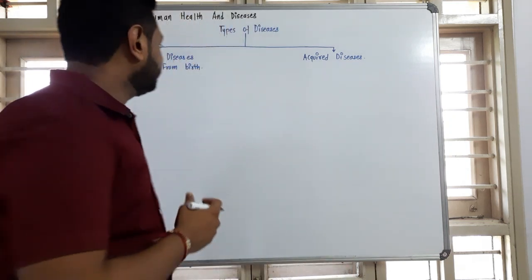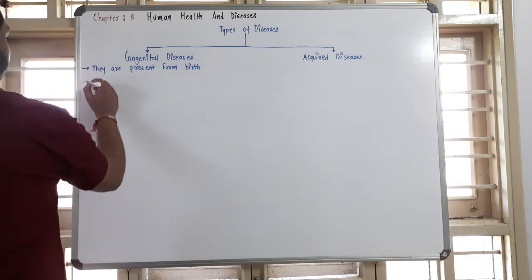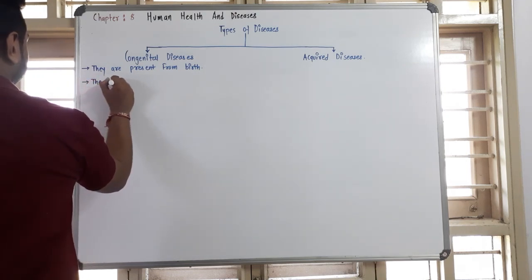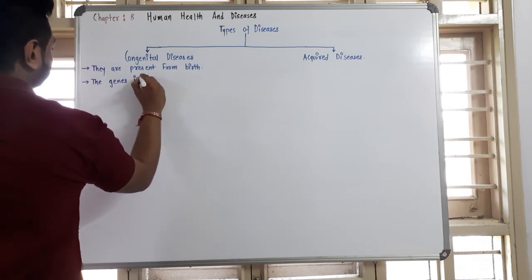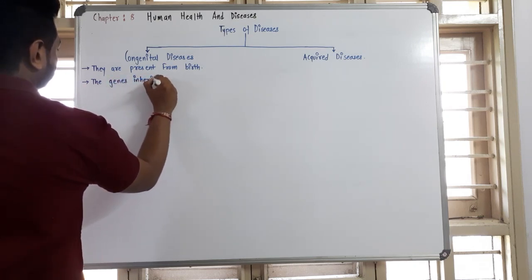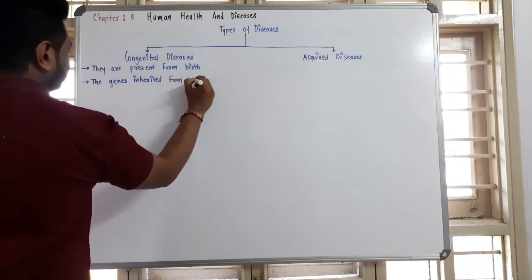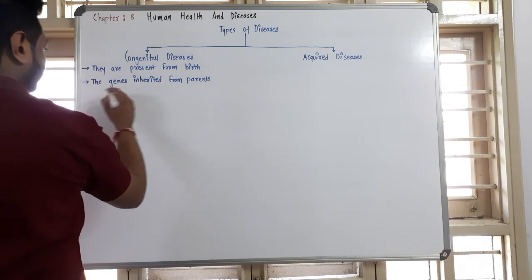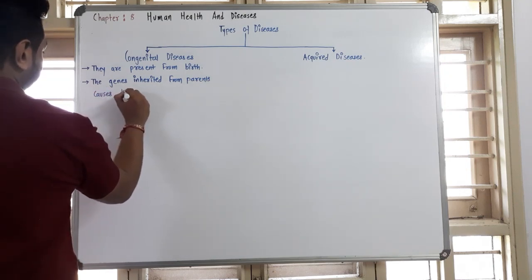So basically in congenital diseases, the genes inherited from parents cause diseases.